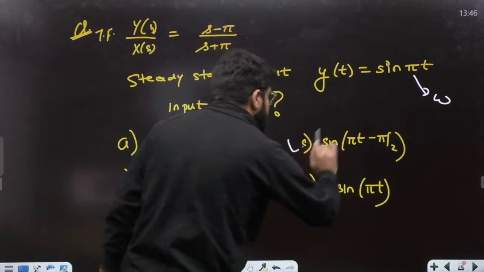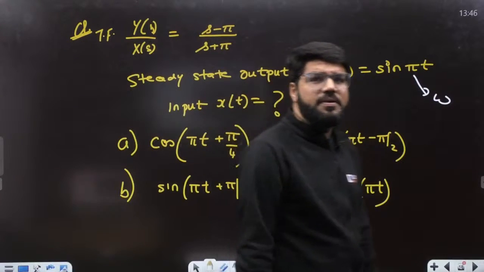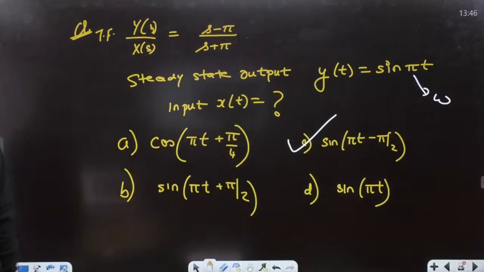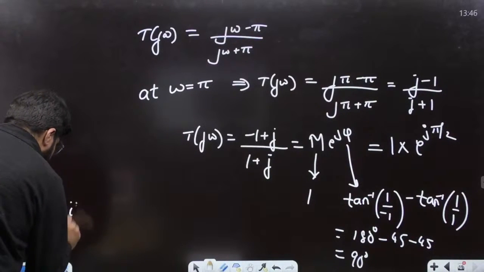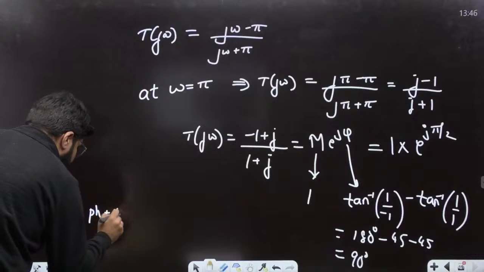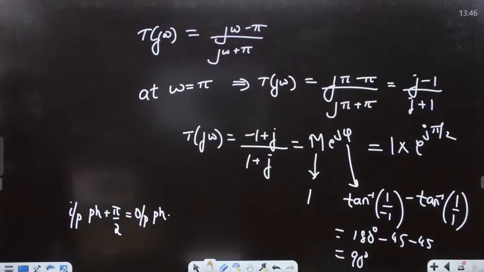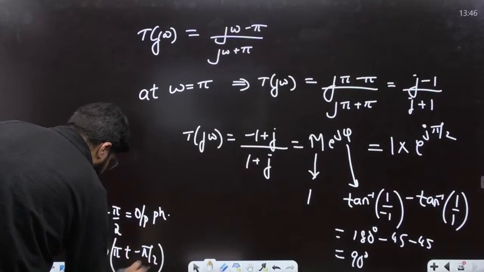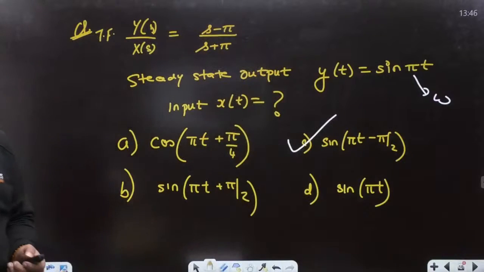So the correct answer has to be C. Clear? Got this, everybody? ठीक है, हम ऐसा बोल सकते हैं ना, right? Input phase plus pi by 2 should be the output phase. ठीक है? So that is why this should be having a term minus pi by 2. Clear, everybody? So the answer is C.